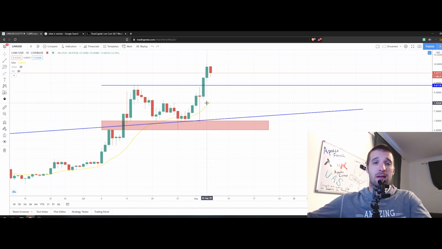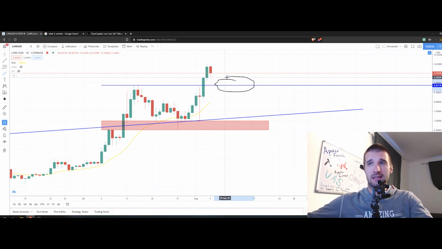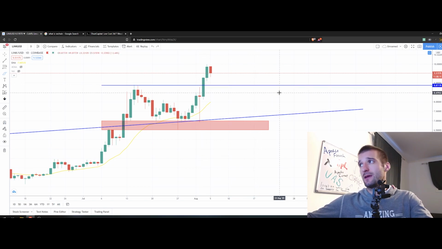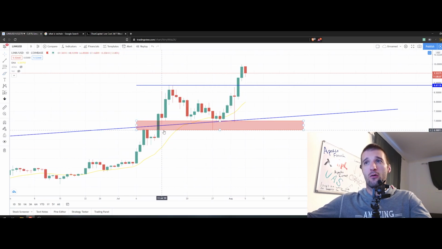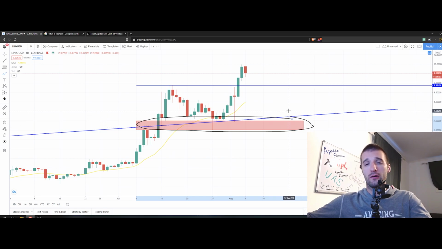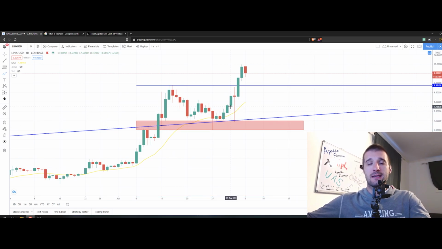The next big major support, if we don't succeed to bounce back from this level of support, actually previous resistance, is going to be between $6.5 and $7. This area over here is very important, and I do believe that it's going to hold pretty well. One of the reasons for that is because of the wicks that we have over here and not too many retouches on this level.